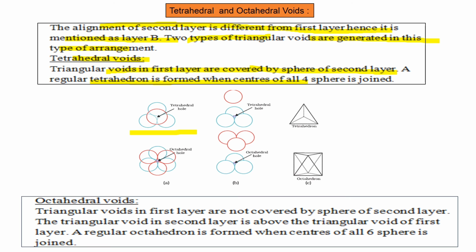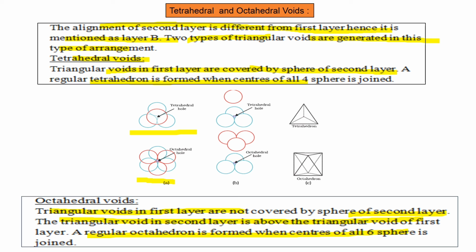And this is the octahedral. Octahedral voids mean triangular voids in the first layer that are not covered by spheres of the second layer. The triangular void in the second layer is above the triangular void of the first layer, and a regular octahedron is formed when the centers of all six spheres are joined.